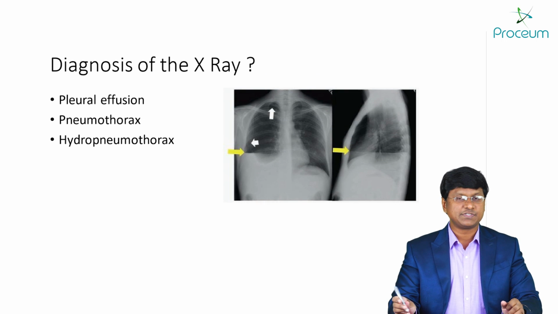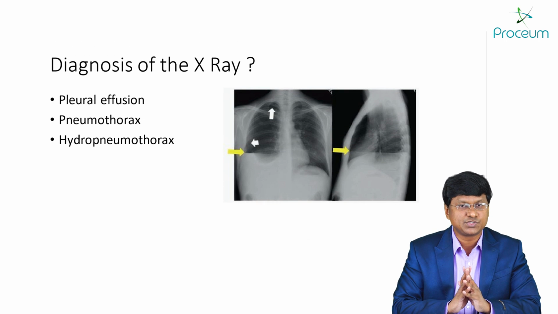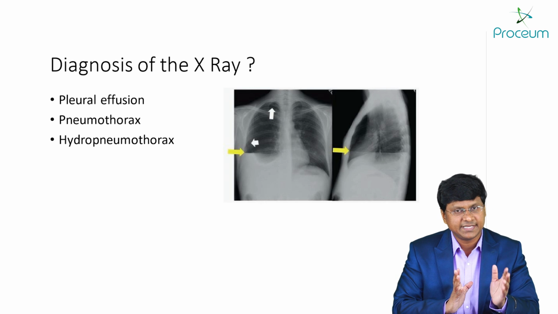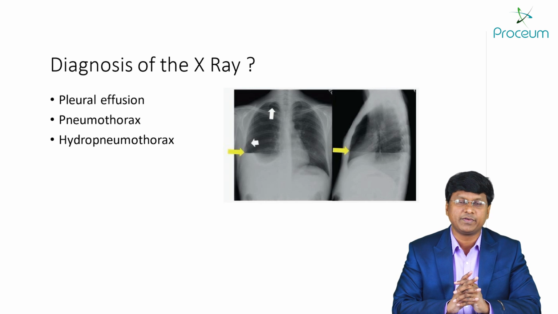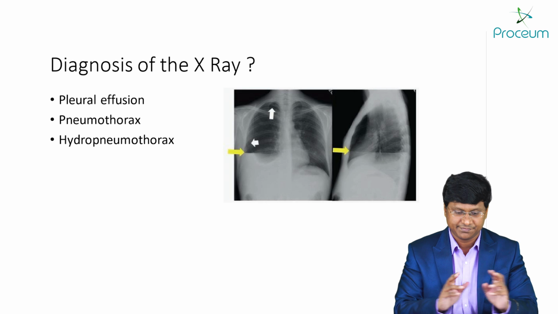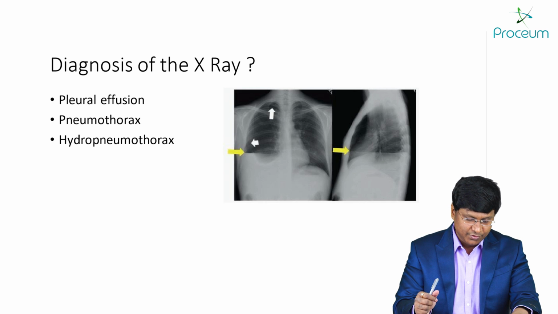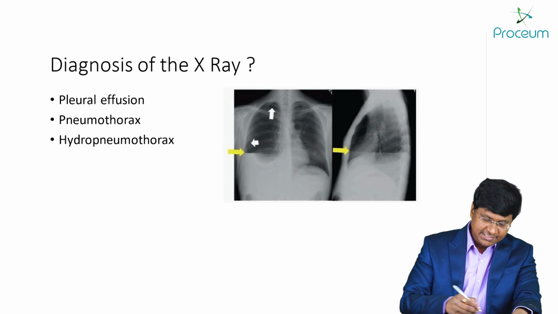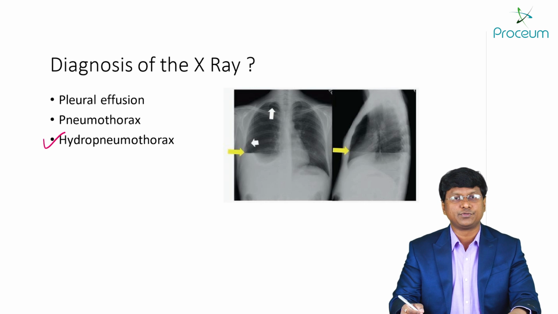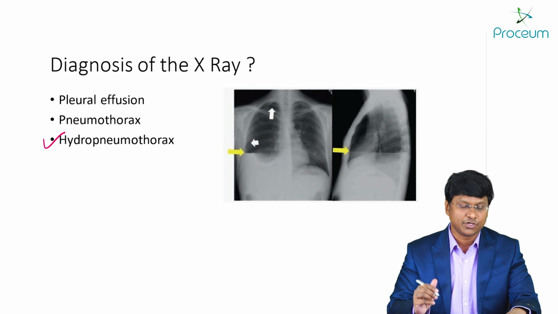Now, this was the other recall. The students have just told me, sir, there was an X-ray suggestive of hydropneumothorax, and they have asked us what will be the answer to this particular chest X-ray. So what is the diagnosis of this chest X-ray? The options are pleural effusion, pneumothorax, then hydropneumothorax. The answer to this particular question is hydropneumothorax, and they were unable to recall what the other option was.